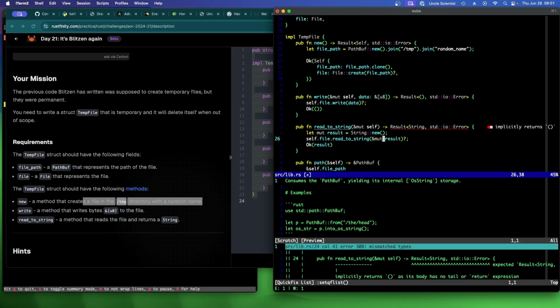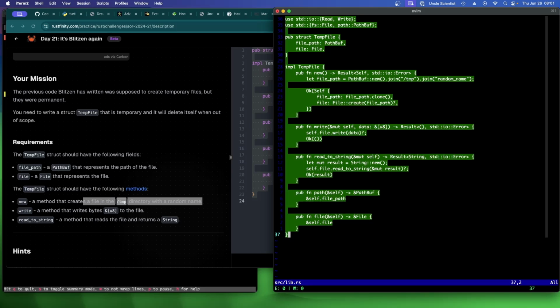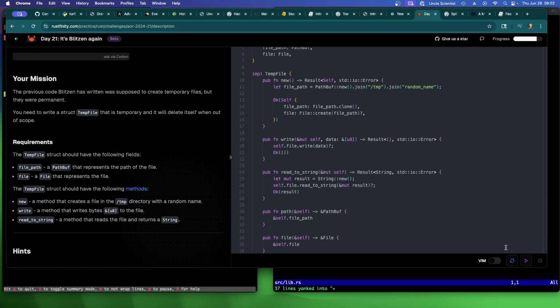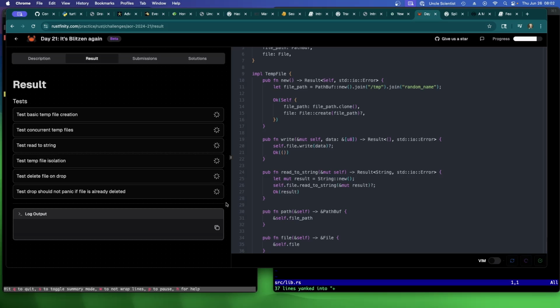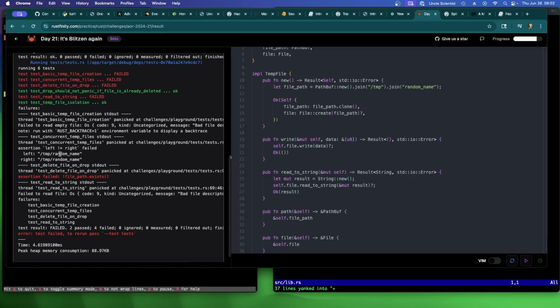Oops. Is that it? What am I missing here? Oh, yeah, the only thing is this, right? But let's see if this at least passes some of the tests, and we can figure something out, maybe using system time, or we can just increment a variable, or until we get something that works. Oops. Ooh, they all failed.